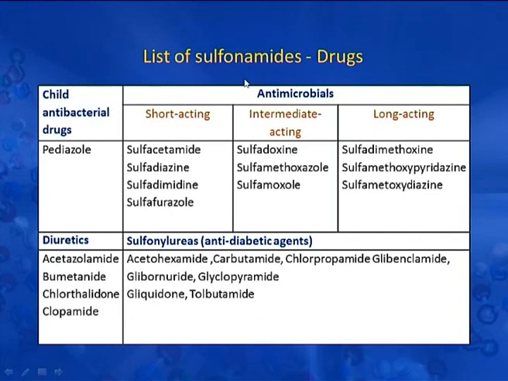Here we have the list of sulfonamide drugs in different categories, such as antibacterial drugs, antimicrobials. These are further divided into 3 categories: short acting, intermediate acting and long acting. Then we have another group of diuretics, and another group is sulfonylureas, that is anti-diabetic agents.